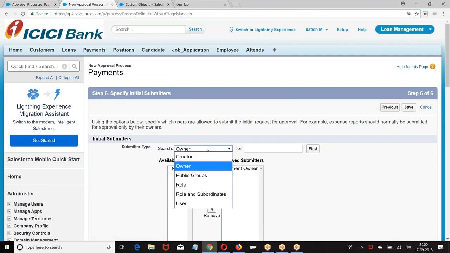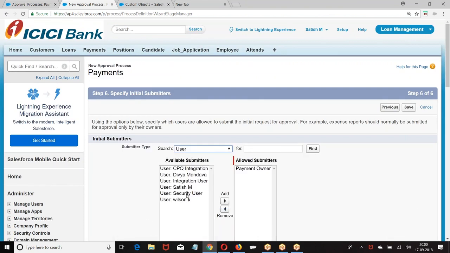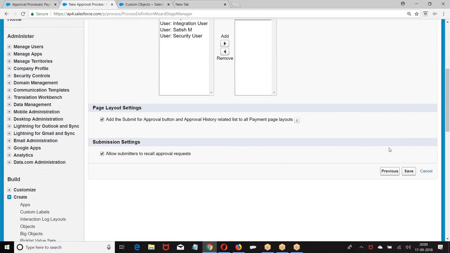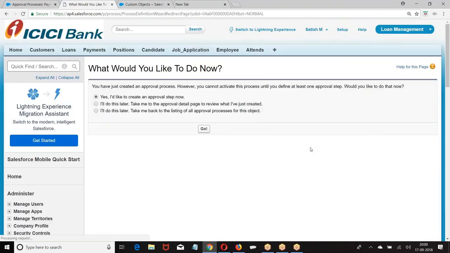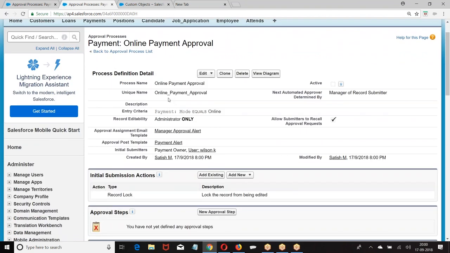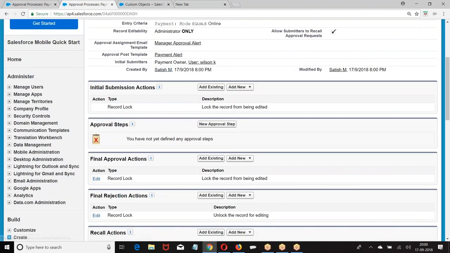Who can submit the record? I told Wilson can submit the record. The rest of the process I am giving default action because we are only interested in the functionality of offline approval, like wireless approvals.